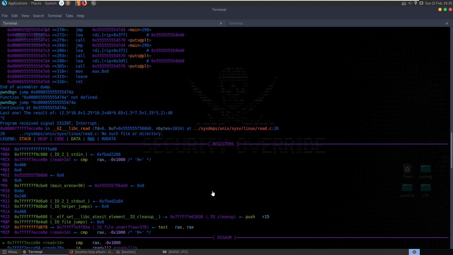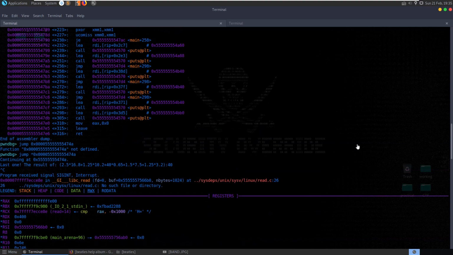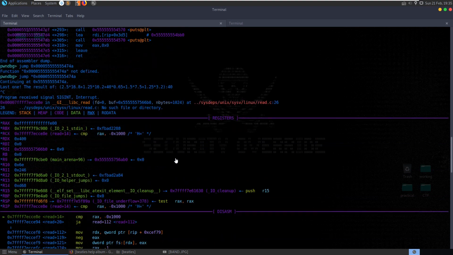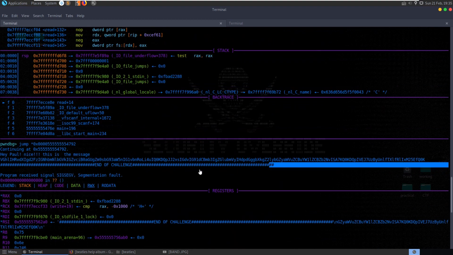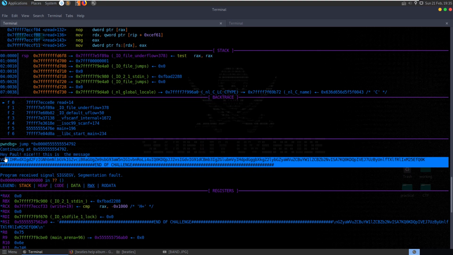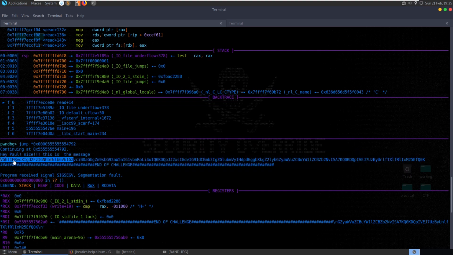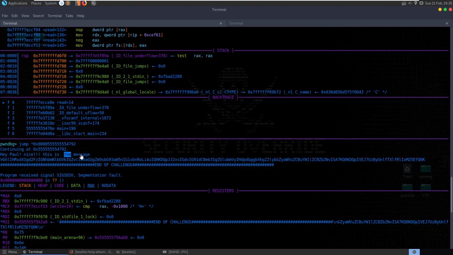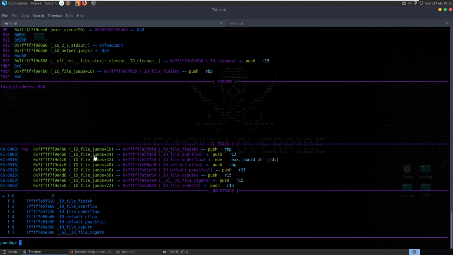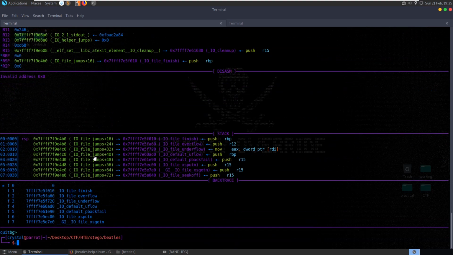I guess if this was running on an actual remote server, we wouldn't be able to do that. We would probably need to write a script to take in the equation or the maths problem that it was giving us, generate the solution, and then send it back. It could have been like a scripting challenge if that was integrated as well. But just a little bit of bonus there anyway.